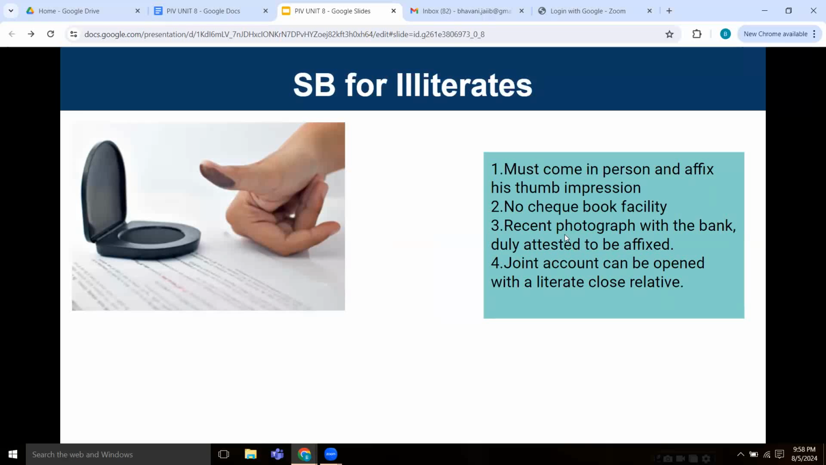SB for illiterates. The illiterate must come in person and affix his or her thumb impression. No checkbook facility will be given to an illiterate person. So this you should remember. A recent photograph with the bank, duly attested, is to be affixed. Joint accounts can be opened with a literate close relative.